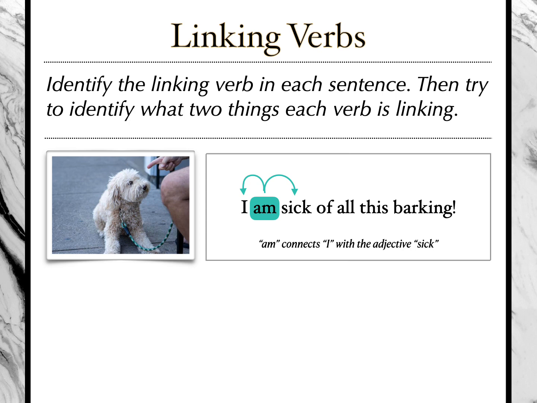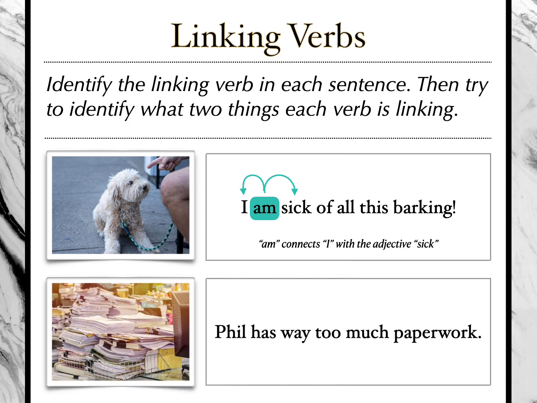All right, here's our next one. Phil has way too much paperwork. So what is our linking verb? It is has. What is this linking verb linking? What two things? One of them is going to be the subject. Subject of our sentence is Phil. Phil has what? Paperwork. Way too much is describing his paperwork. So has is connecting Phil with the noun paperwork.